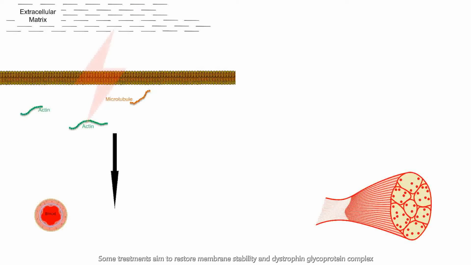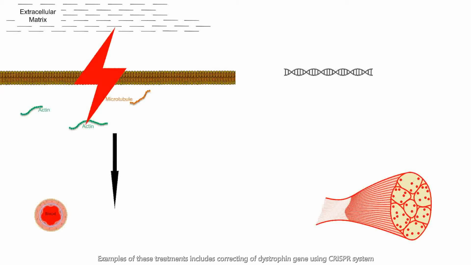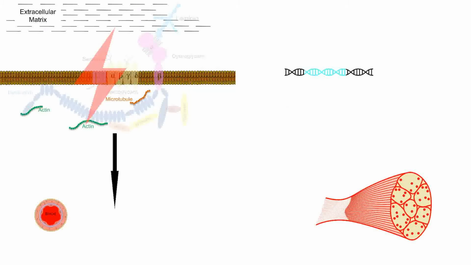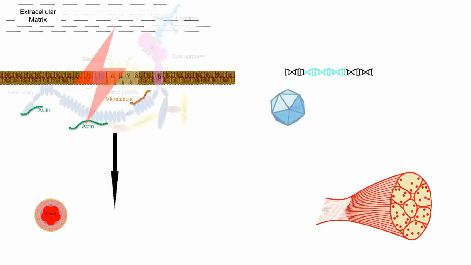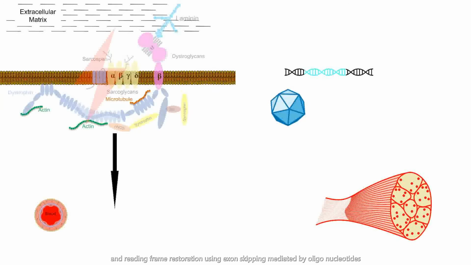Some treatments aim to restore membrane stability and dystrophin glycoprotein complex. Examples of these treatments include correcting of dystrophin gene using CRISPR system, addition of an incomplete but functional dystrophin gene to patient cells through episomes created by adeno-associated viral vectors, and reading frame restoration using exon skipping mediated by oligonucleotides.